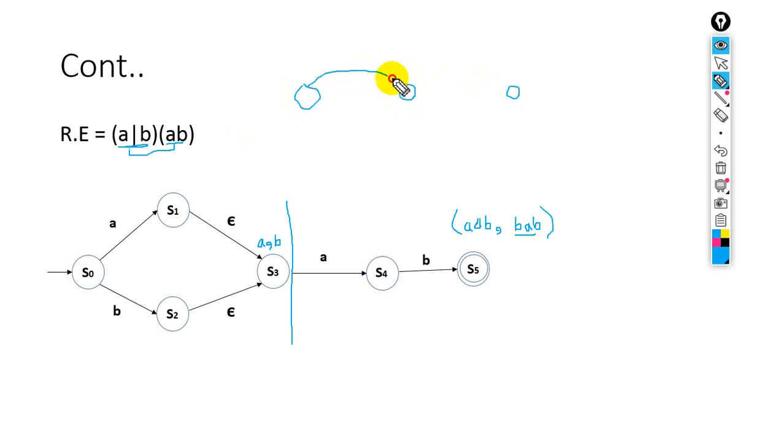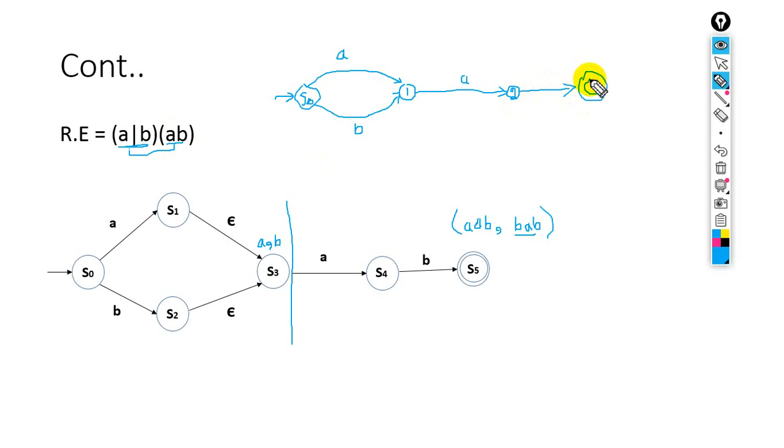For example, this is S0, the initial state, and this will accept A, and this will accept B. Okay, and this is for example state 1, and on state 2 we will have A from this string, and the second one is B. Both are AND operator, so we will put it right here.